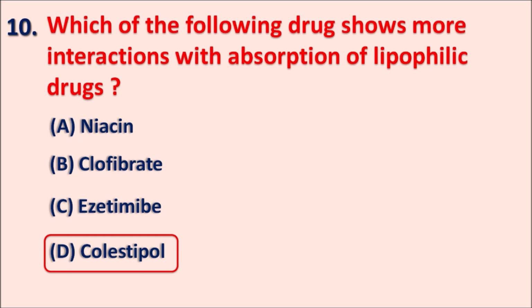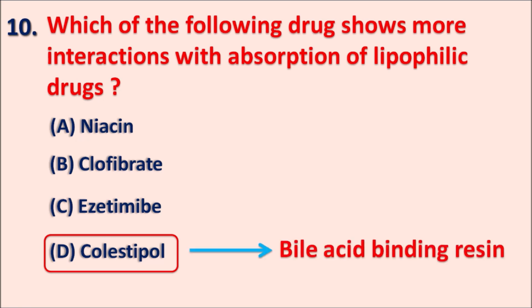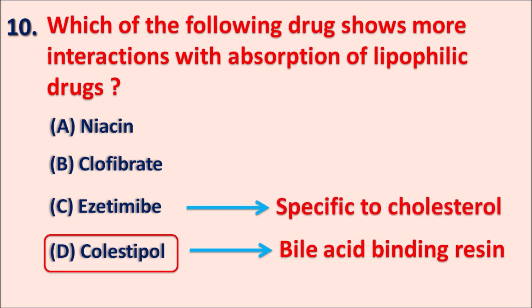Colestipol and cholestyramine are the bile acid binding resins. They form complex with the bile acids. So they will inhibit the reabsorption of the drugs through the bile acids. For example, they can decrease the absorption of the inotropic agents like digoxin and lipophilic vitamins like the vitamins A, D, E, K. On the other hand, ezetimibe is one of the drugs which specifically inhibits the cholesterol absorption by blocking one of the channels. Thereby, it is not showing any interaction with the absorption of other drugs. So bile acid resins are showing more drug interactions compared with the ezetimibe.